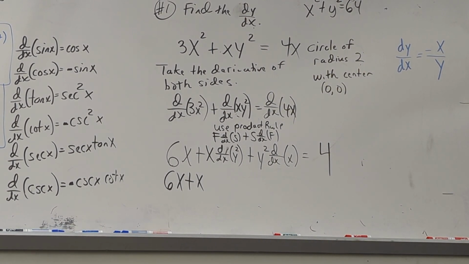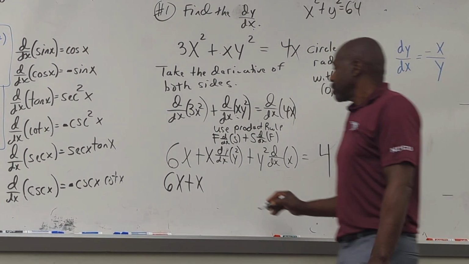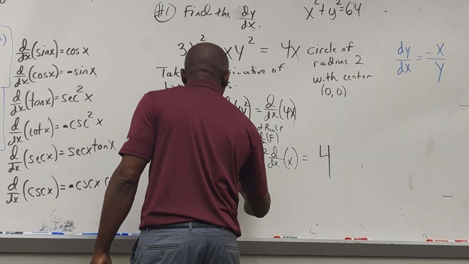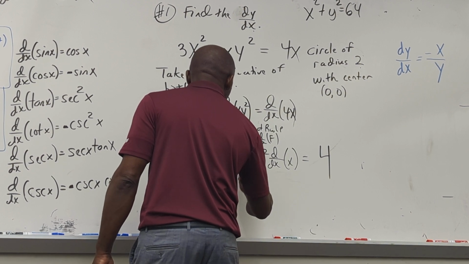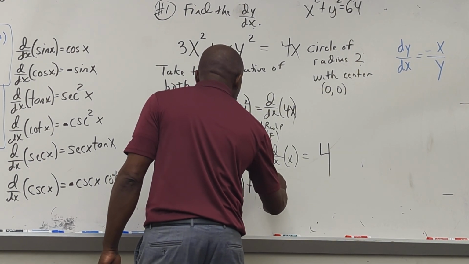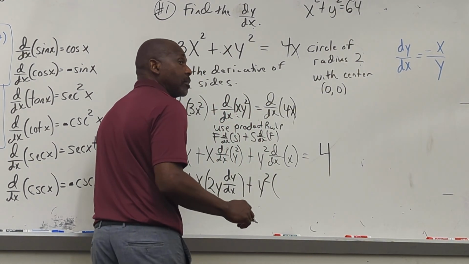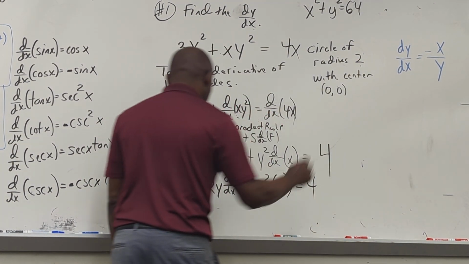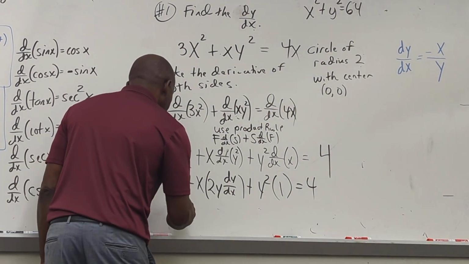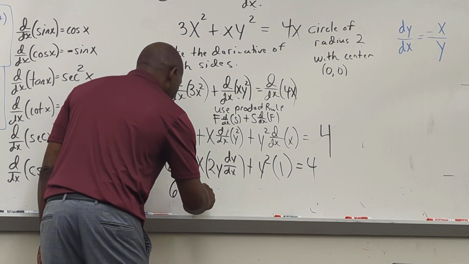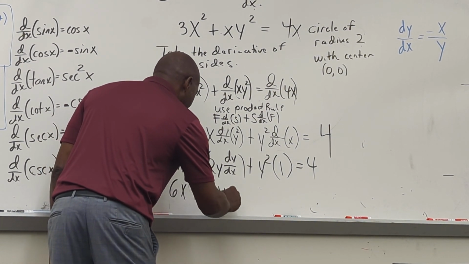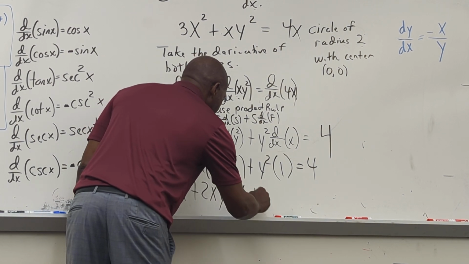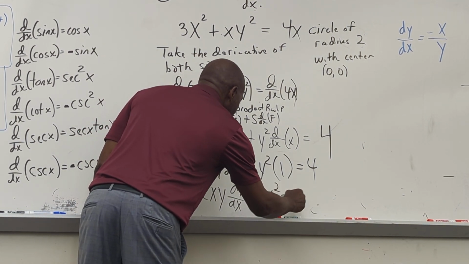What's the derivative of y squared? 2y dy/dx. So that's x times 2y dy/dx, and then plus y squared times the derivative of x, which is 1. So now I get 6x plus 2xy dy/dx plus y squared equals 4.